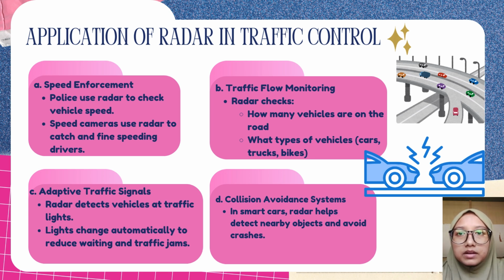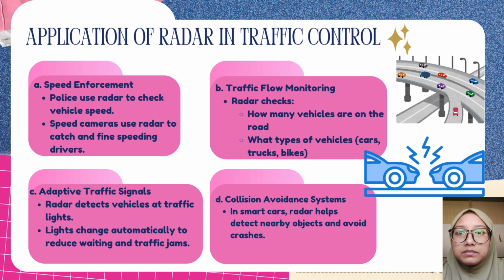Second, we have traffic flow monitoring. Radar sensors are installed along highways and at intersections to monitor real-time traffic conditions. These sensors collect data on traffic density, the number of vehicles passing through, and vehicle classifications such as cars, trucks, or motorcycles. This information is transmitted to a traffic management center, where it is used to analyze traffic flow and optimize road usage.